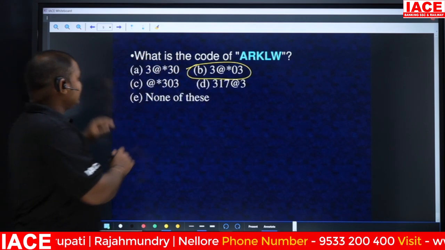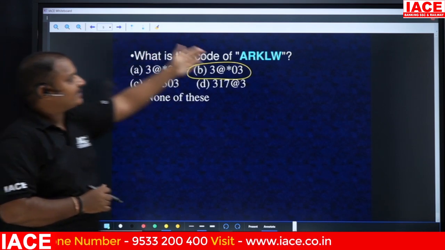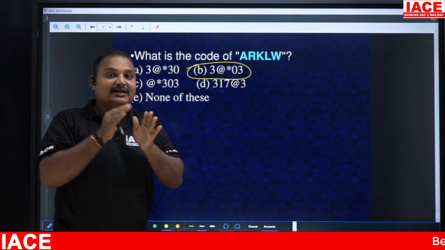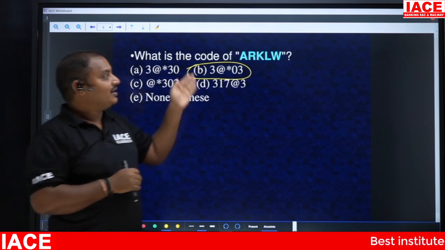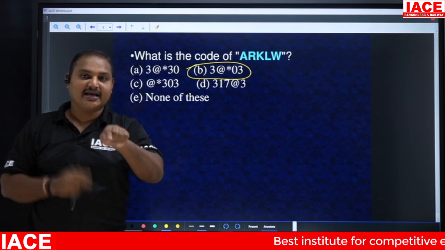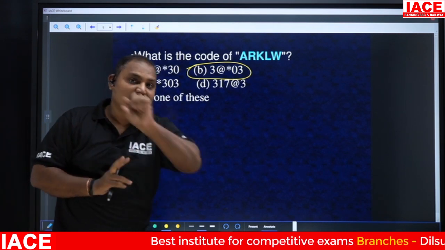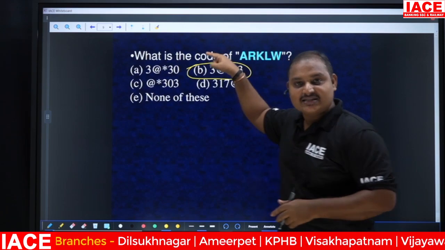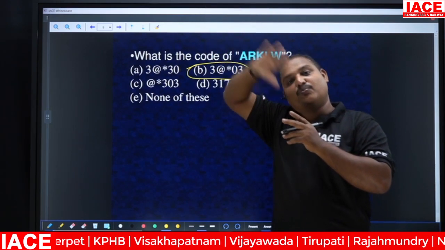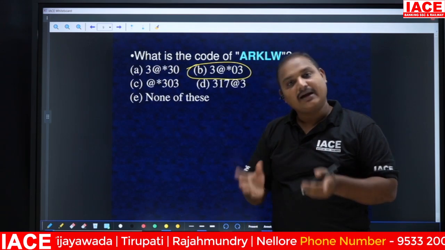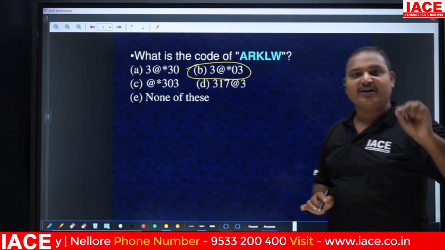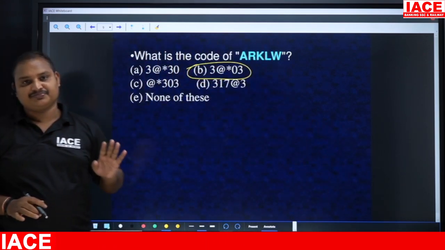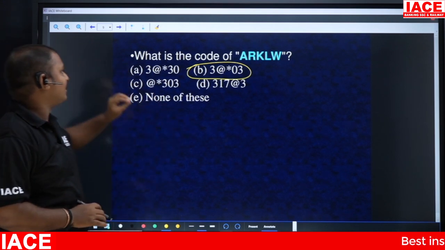Suppose they have given simply ARKLW. I have taken the first letter is vowel and the last letter is consonant. Sometimes in the second condition, they are going to say that if the middle letter is K, you need to use the other condition. But I have read only the first instruction and followed it. Again, I'm going to feel that I got the correct answer, and I'm going to think more than what is possible. But you have to read each and every instruction they have given. According to the instructions, we need to follow the question. Clear? So this is conditional coding.